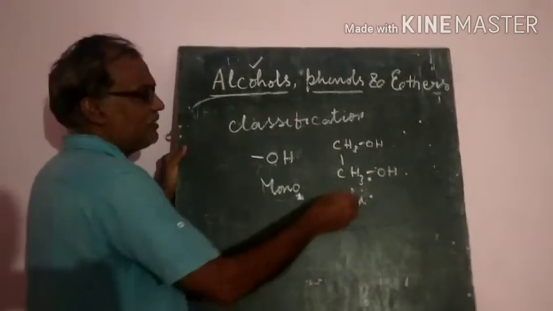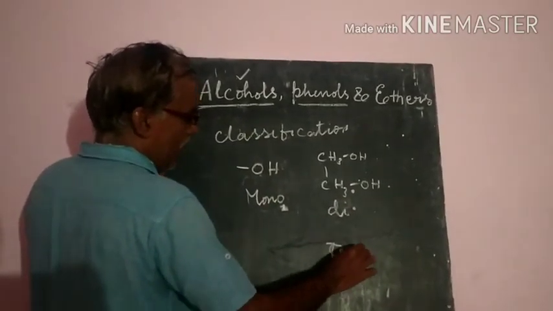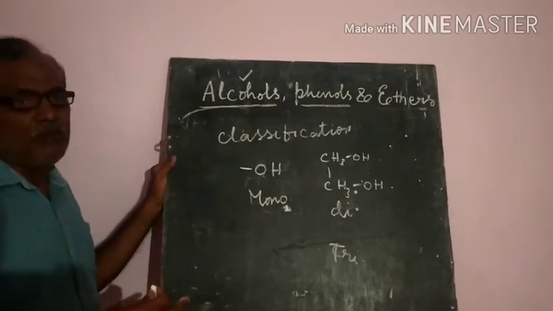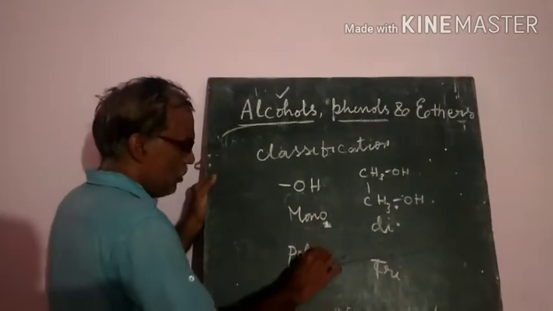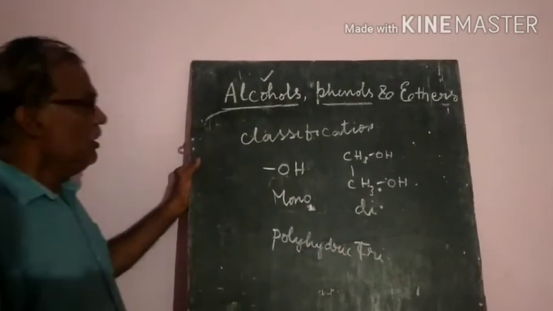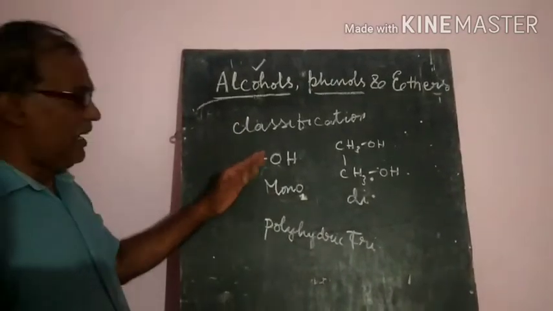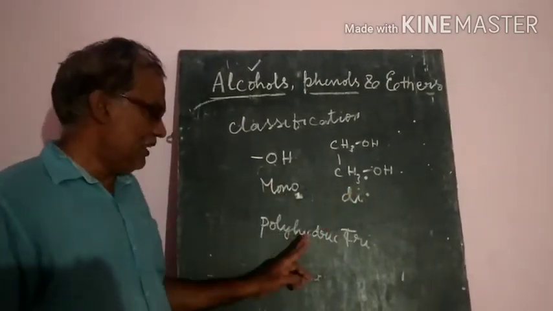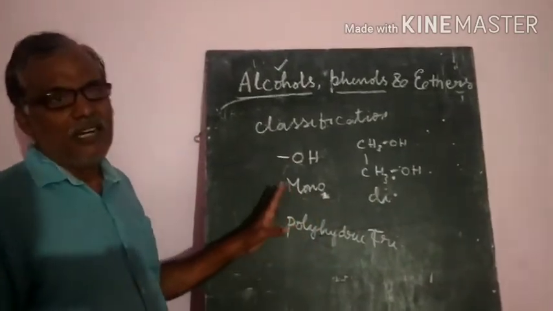If they contain three hydroxyl groups, they are called trihydric alcohols. If more OH groups are there, they are called polyhydric alcohols. So according to the number of hydroxyl groups, they are classified as mono, di, tri and polyhydric alcohols and phenols.